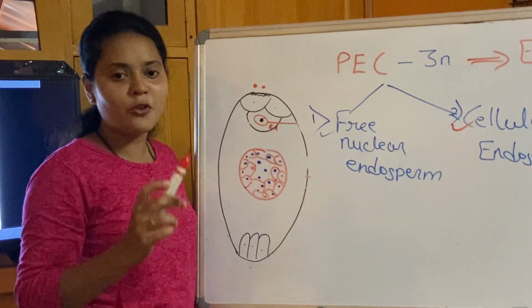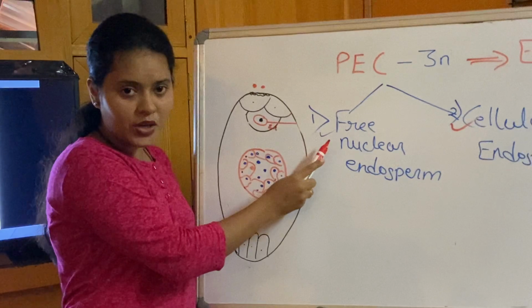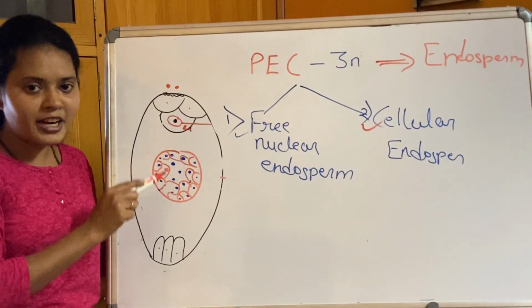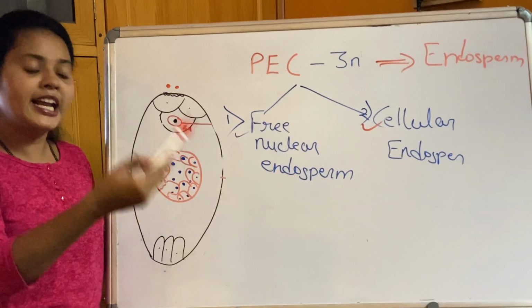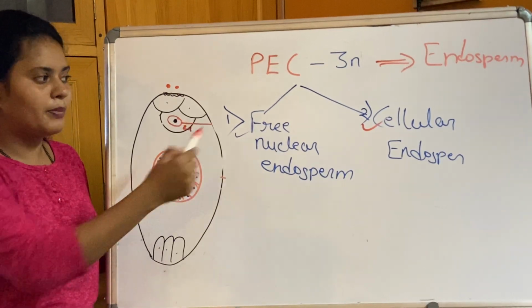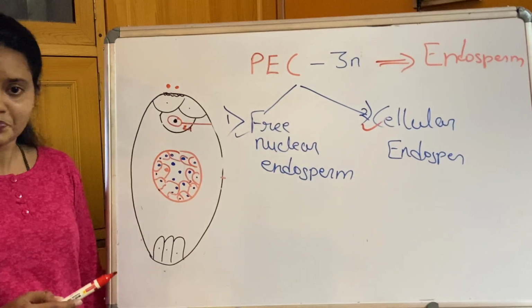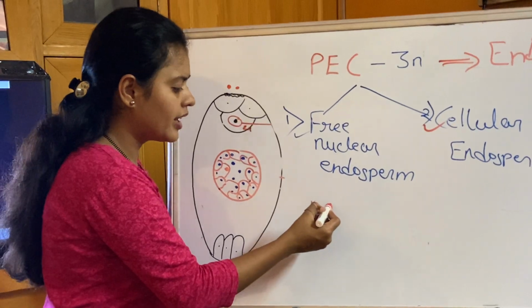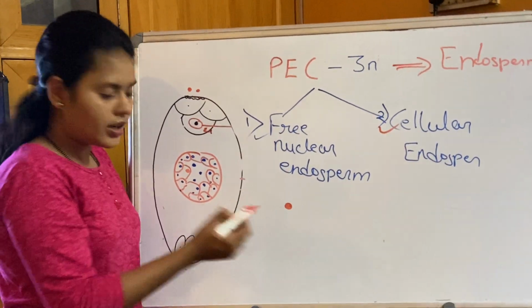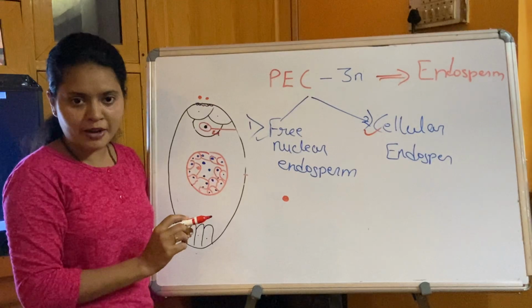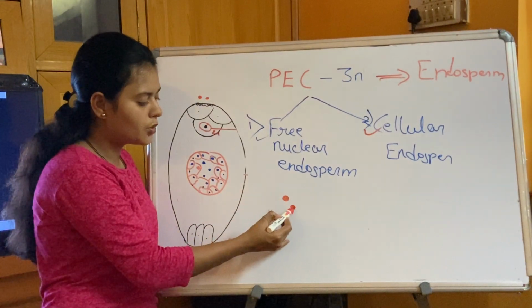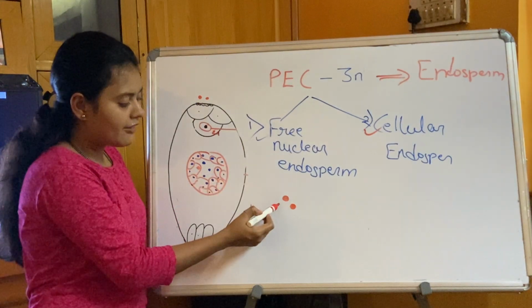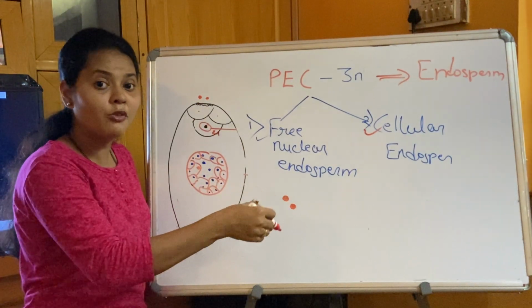So endosperm is forming in two different ways: free nuclear endosperm and cellular endosperm. The first stage forms the free nuclear endosperm, and later the cell wall starts developing, which is cellular endosperm. There are some exceptional cases wherein, as I told you, there is only one nucleus, one PEN. One PEN will, after mitotic division, develop into two PEN. In this case there will be many nuclei and then the cell wall will form.